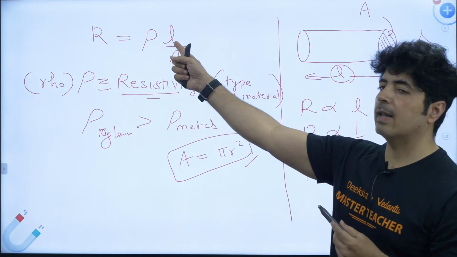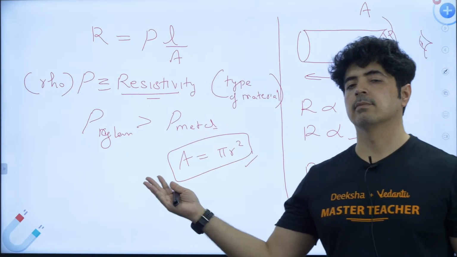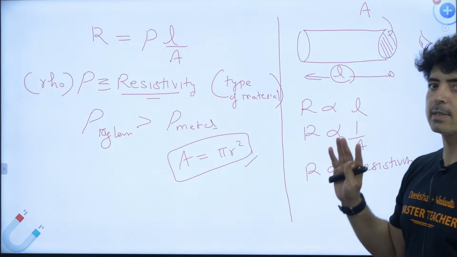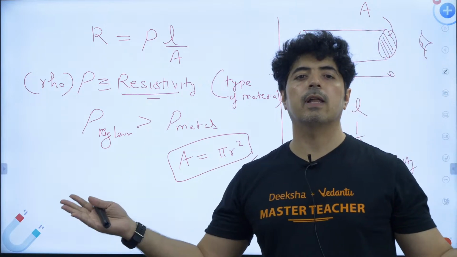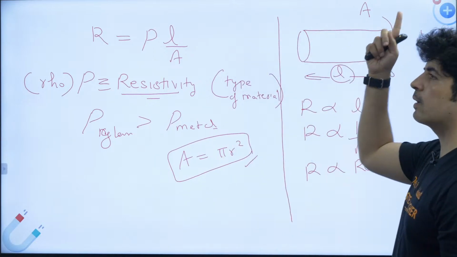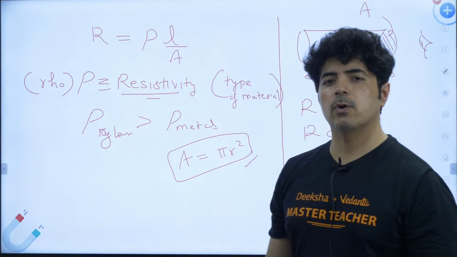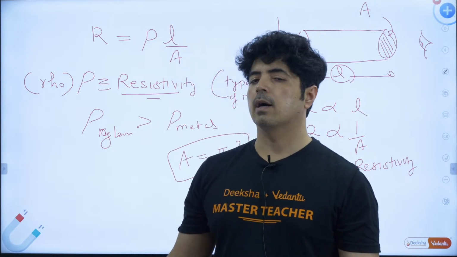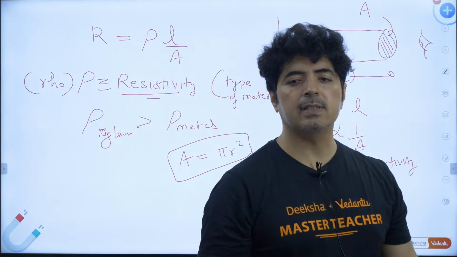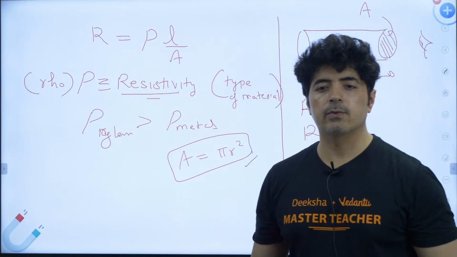They will give you, if length is more, what happened to resistance? Simple. It will be more. Why? Directly proportional to resistance. If area is more, what will happen to resistance? It will decrease. If the radius is more, if the diameter of this cross section is more, what will happen to resistance? Again, decrease. Why? Inversely proportional. This is how you have to study this chapter.